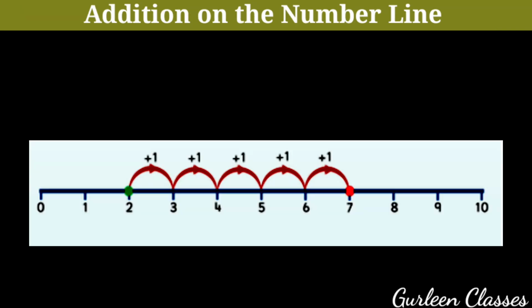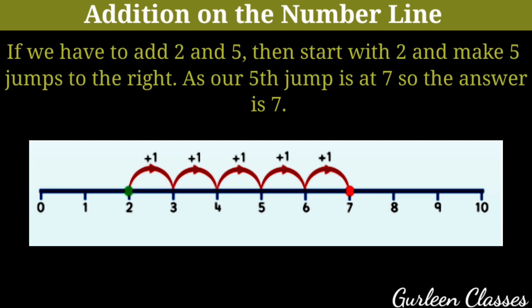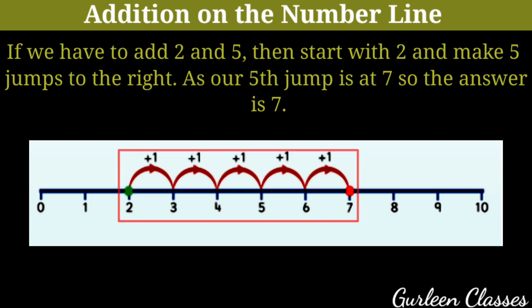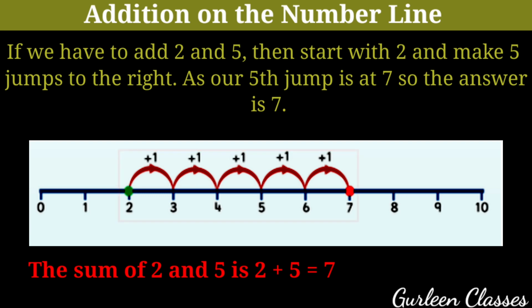Next topic, addition on the number line. How to add numbers on the number line. If we have to add 2 and 5, then what will we do? We will start with 2 and make 5 jumps to the right, as our fifth jump is 7. So the answer is 7. The sum of 2 and 5, 2 plus 5, is equal to 7.